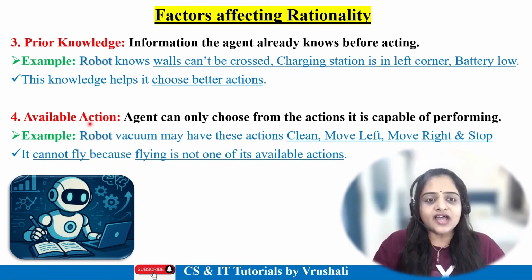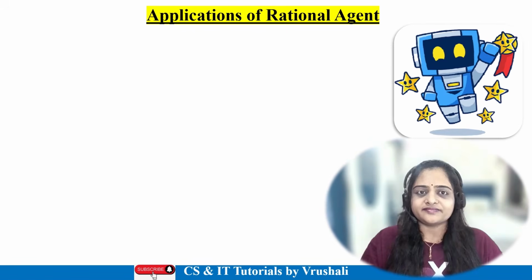And the last one is available action. The agent can only select an action which it is capable of performing. For example, a robot vacuum cleaner. They perform actions like clean, move left, move right, and stop, because they are trained accordingly. But they cannot perform the action fly, because flying is not one of the available actions. Got it? So they execute only the available actions.